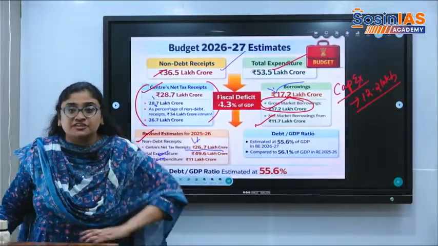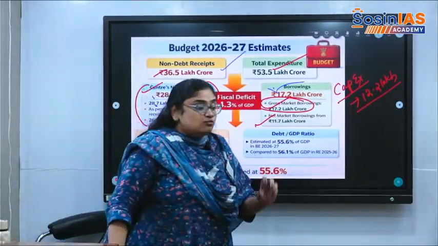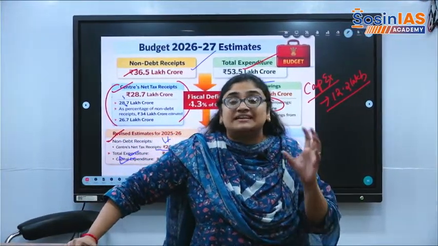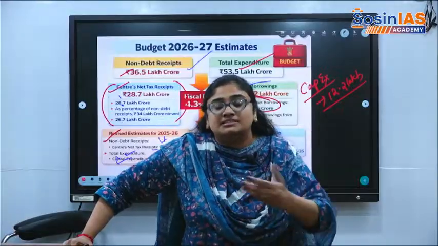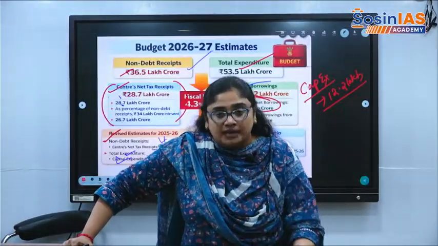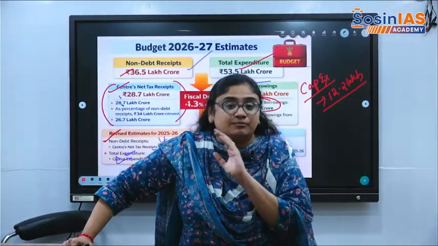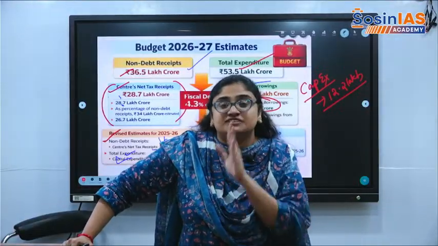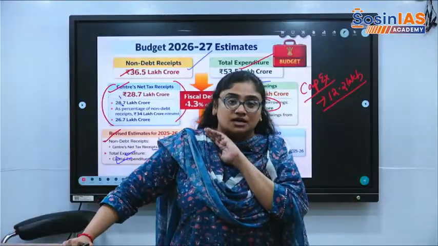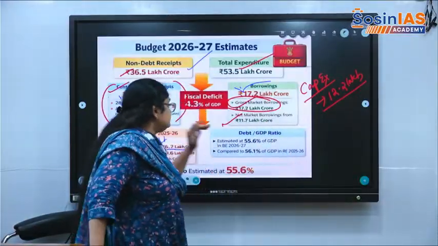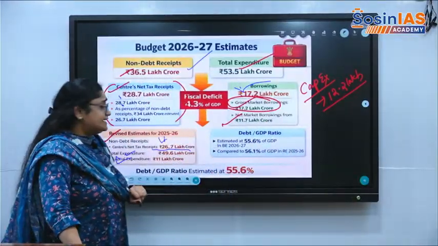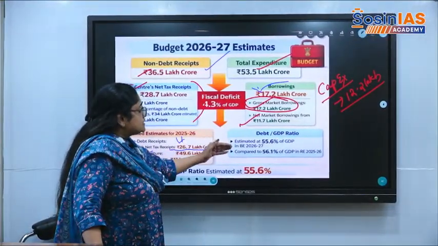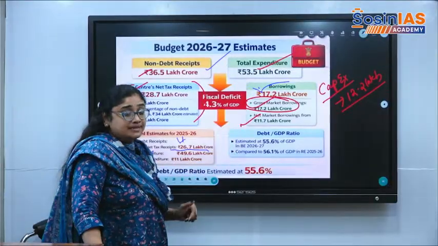period of years. If we remove it, whatever money we utilize freshly for the present schemes or present outlay of plans, that is what net market borrowings are for. Net market borrowings are for fresh financial year expenditure. Okay, that is around 11.7 lakh crore. So the debt to GDP ratio has declined compared to the previous year.